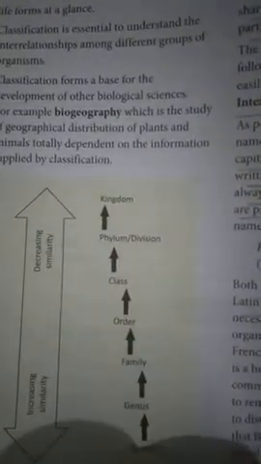As the level is increasing, as the division is increasing, what is happening? The similarities are decreasing. And as we come down, what is happening? The similarities are increasing among the organisms.